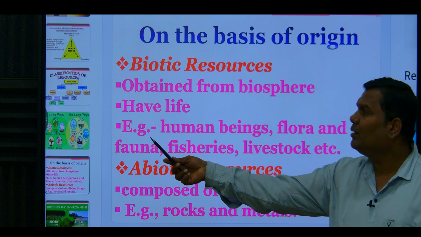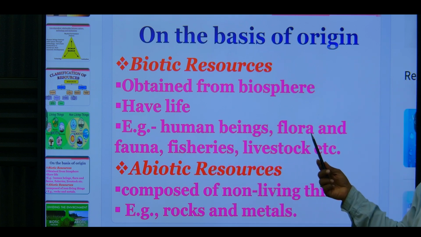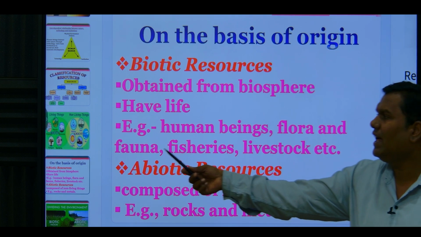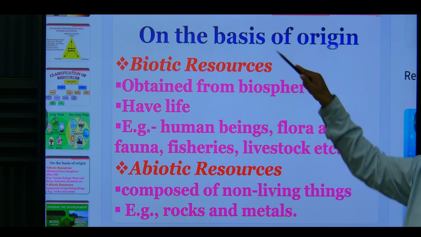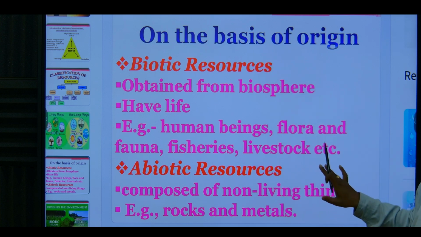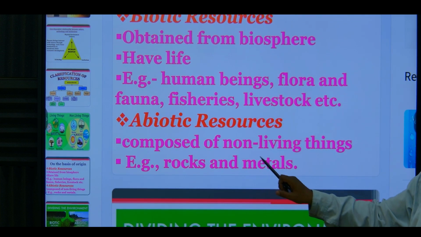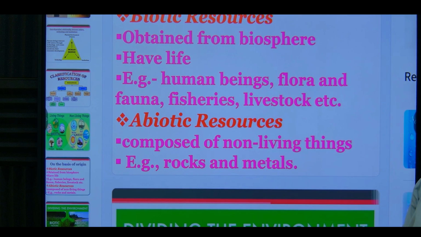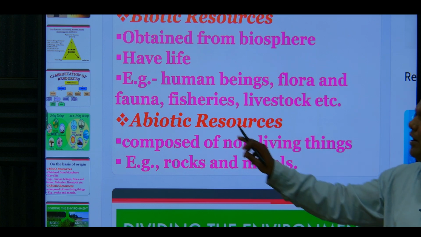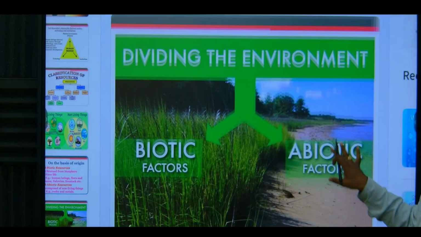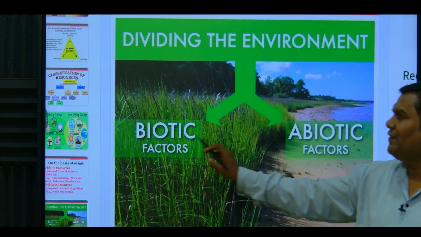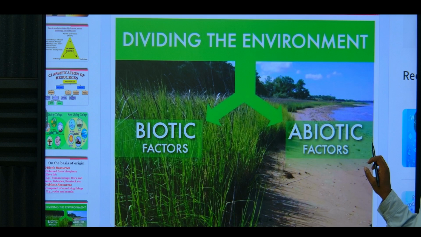Examples: human beings, flora means flowers, fauna means animals, fisheries, livestock resources, all are biotic resources. Understood? Abiotic means non-living. Rocks, metals, they are all non-living, means abiotic resources. Understood? That is also very important. You can see here the biotic factors, abiotic factors.